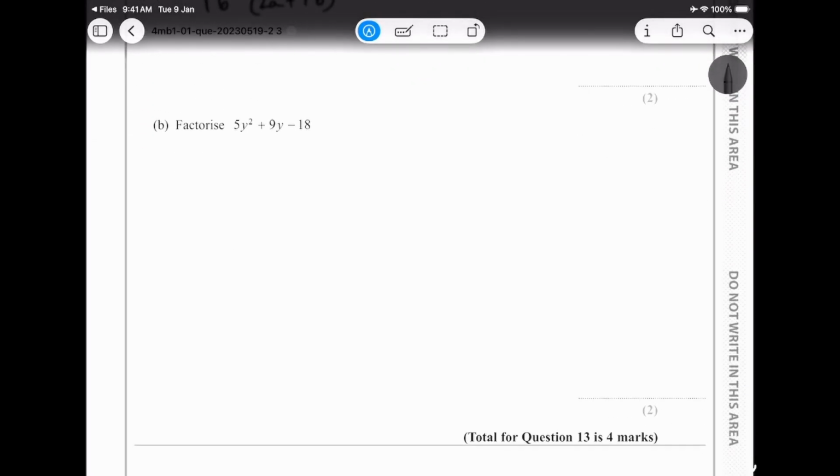And then over here also they are asking you to factorize. Again, very simple. For factorizing this kind of question, you need to take this value and this value, and you multiply them. That's 5 multiplied by negative 18, and you get 90, sorry, negative 90. And then you need to find two factors that add up to 9. In this case, that's again very simple.